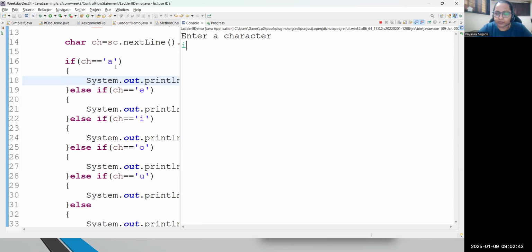Is I matching A? No. It will come to else. Is I matching with E? No. It will come to else. Is I matching with I? Yes, true. Whenever it finds the match, it will return you: yes, I is a vowel.